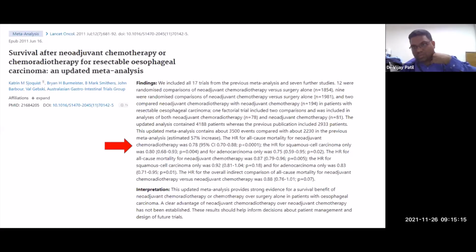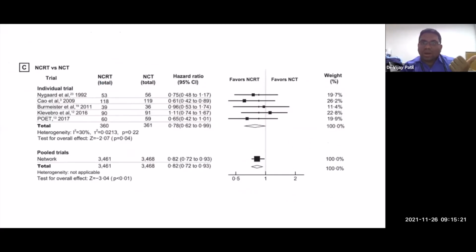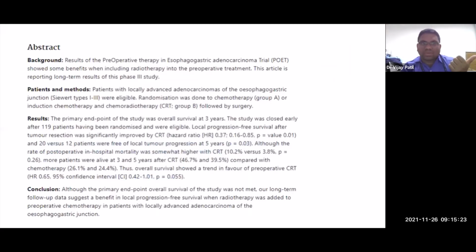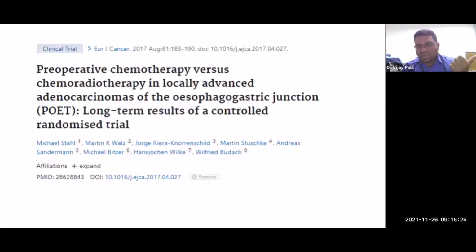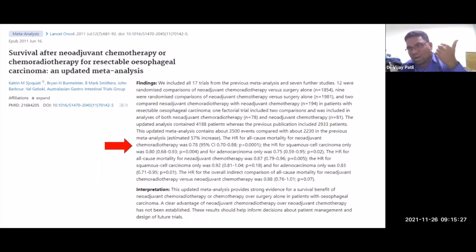So if it is a thoracic tumor, if it's a squamous, and if it fits into the criteria of the CROSS study, that is PS 0-1, size in and around 4 centimeters, thickness less than 5 millimeters, no weight loss, sure, go for neoadjuvant CTRT followed by surgery.